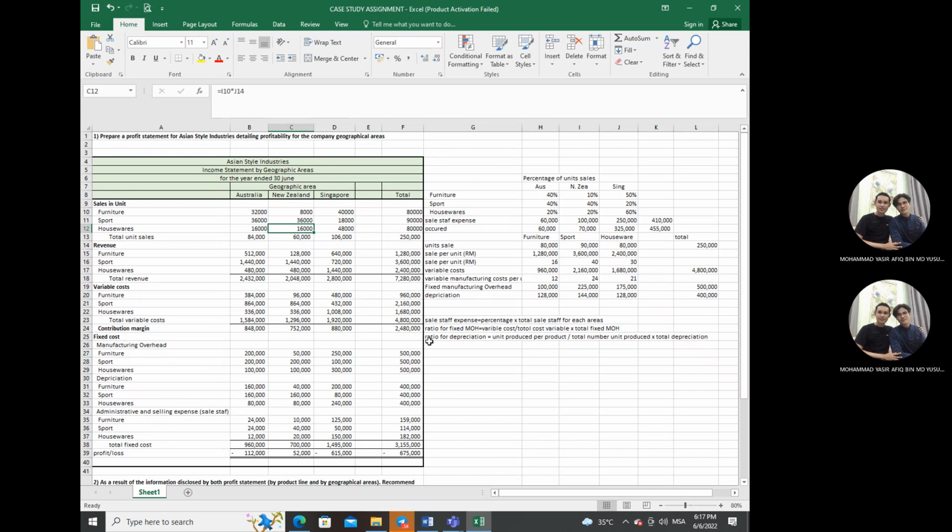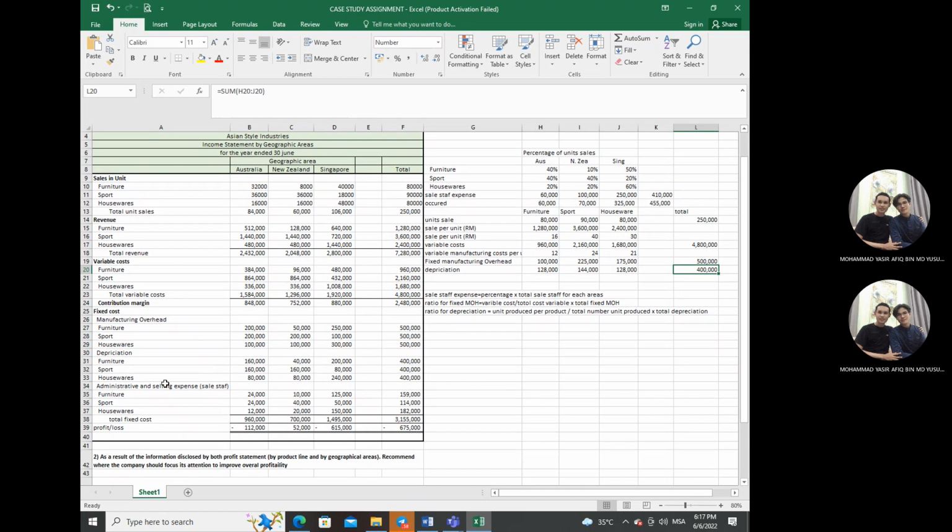For the additional information, the ratio for depreciation is equal to units produced per product over the total. For example, this, and we multiply by the total depreciations of 100,000. Then we do the admin and selling expense for sales staff, for the furniture.